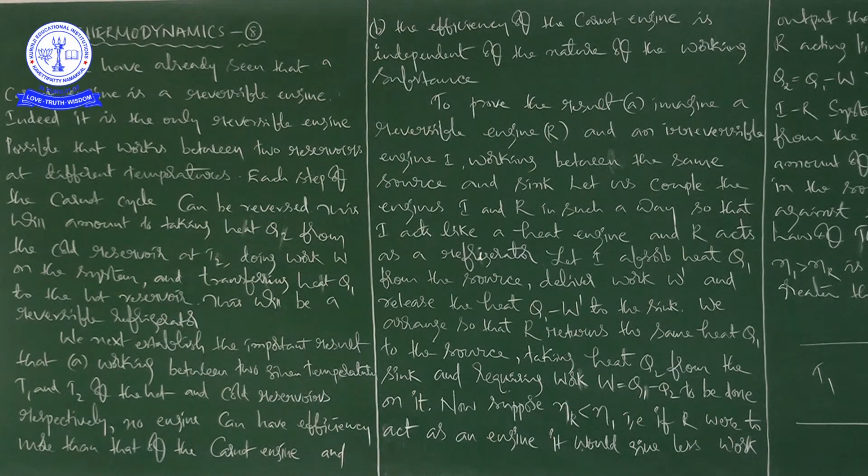Next, see here, we establish an important result, which we can call Carnot's theorem.